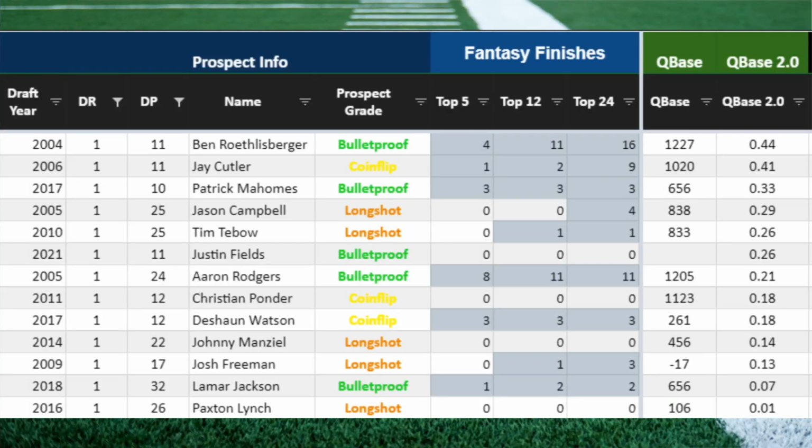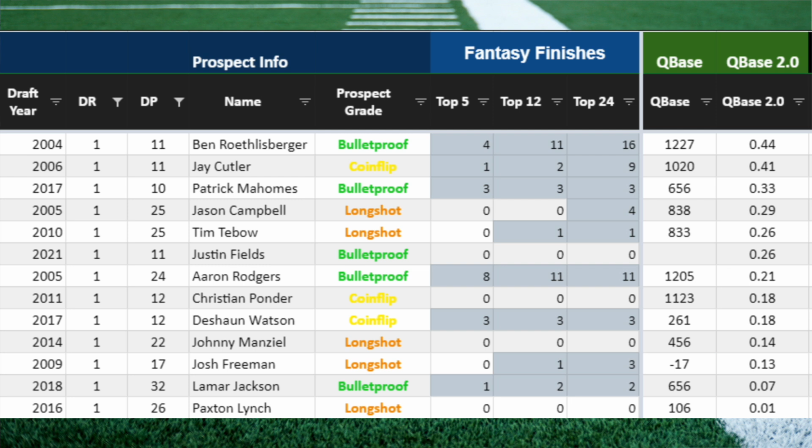Cubase 2.0, all quarterbacks drafted pick 10 or later. And we split it between positive and negative Cubase 2.0s. So the Cubase 2.0 positive after pick 10 to pick 32, first round picks only. We have Ben Roethlisberger, Jay Cutler, Patrick Mahomes, Jason Campbell, Tim Tebow, Justin Fields, Aaron Rodgers, Christian Ponder, Deshaun Watson, Johnny Manziel, Josh Freeman, Lamar Jackson, Paxton Lynch.